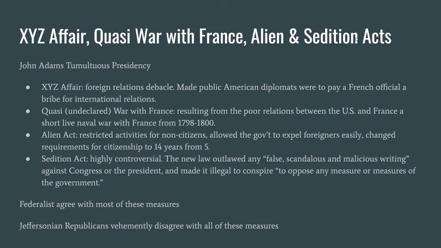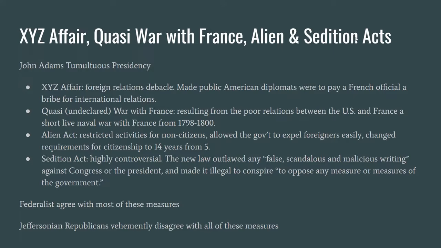But again, circling back to the Federalists and Republicans, those in the Republican camp were aghast that the Adams administration led America into a conflict with France, who Republicans felt we should be allies with. Then came the Alien Act, which was aimed at restricting activities for non-citizens, specifically French revolutionaries who were stirring up trouble in the US. The act allowed the government to expel foreigners easily and change requirements for citizenship to 14 years residing in the US from 5 years.